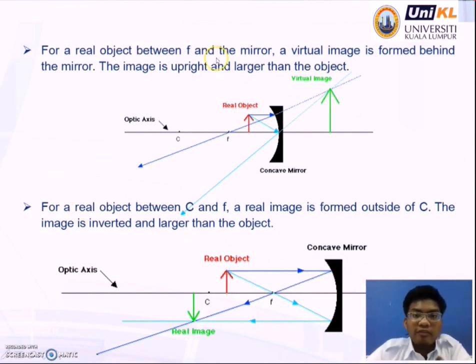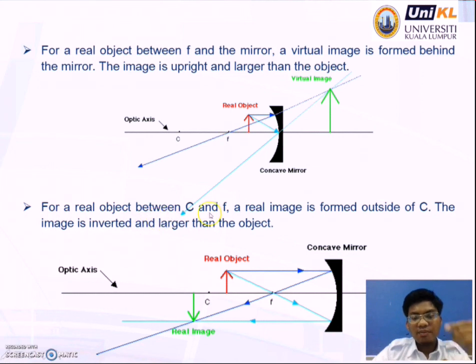For a real object between F and the mirror, a virtual image is formed behind the mirror. You see that? The virtual image is formed behind the mirror. The image is upright and larger than the object. This is the object and this is the virtual image formed behind the mirror, and it is larger than the object.